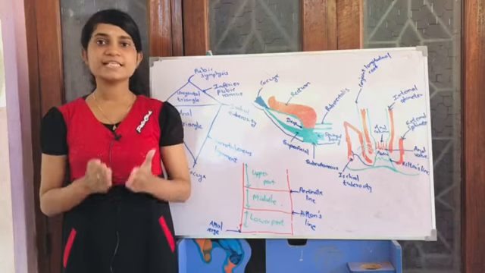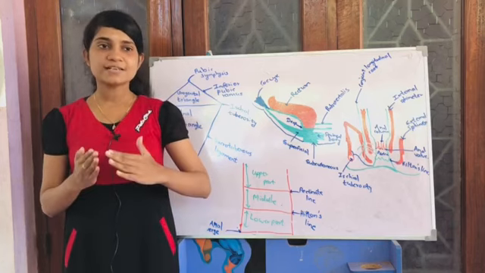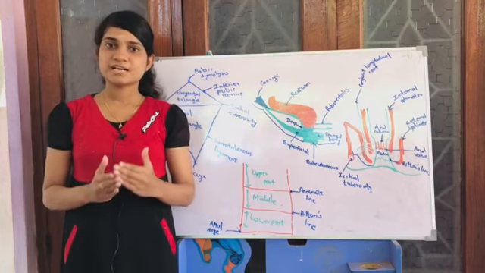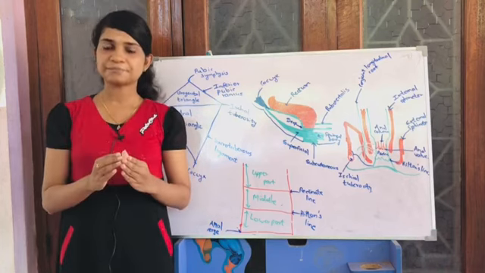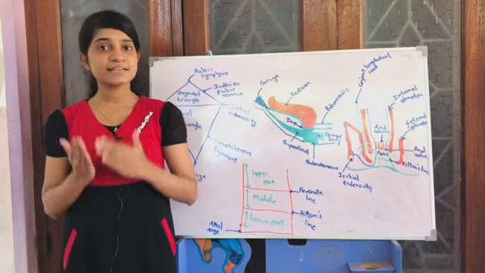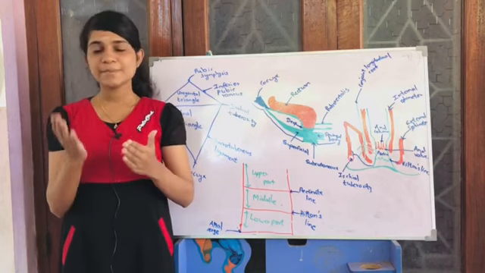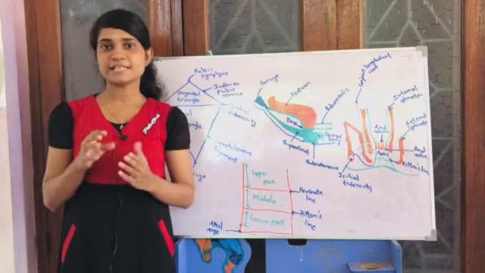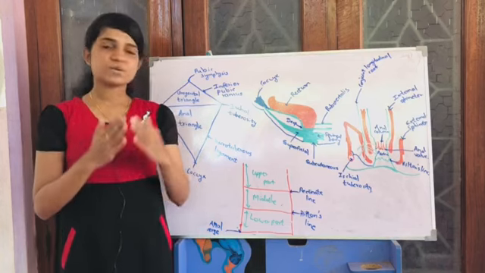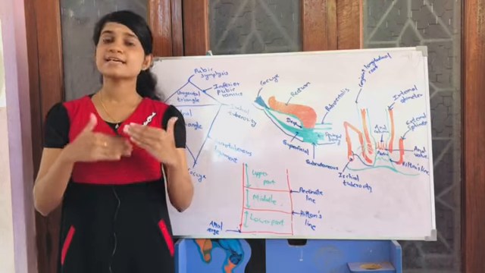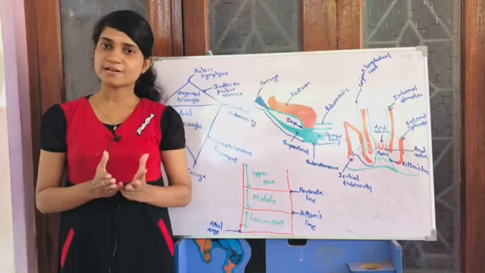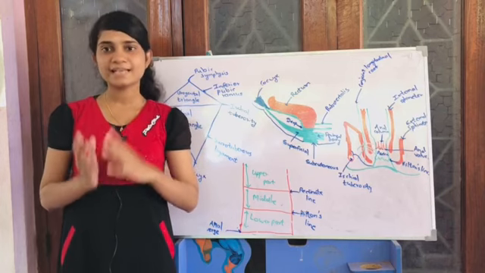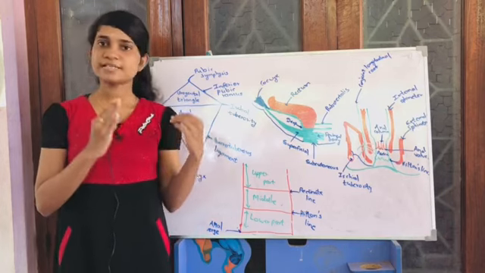The internal hemorrhoids originate above the pectinate line and they are generally painless because of the visceral nerve supply. And the external hemorrhoids are below the pectinate line and they are generally painful because of the somatic nerve supply. These are about the hemorrhoids, and sometimes mixed hemorrhoids occur. That means the hemorrhoids occur above and below the pectinate line. These are the hemorrhoid types.